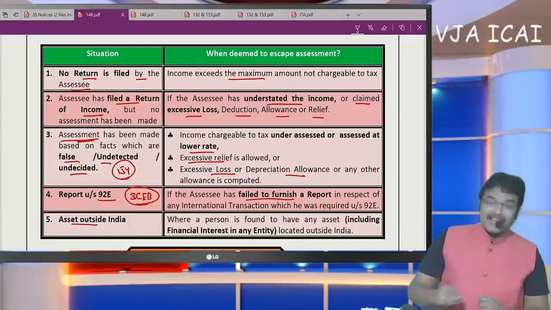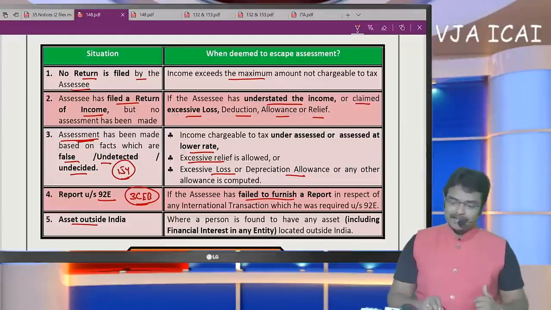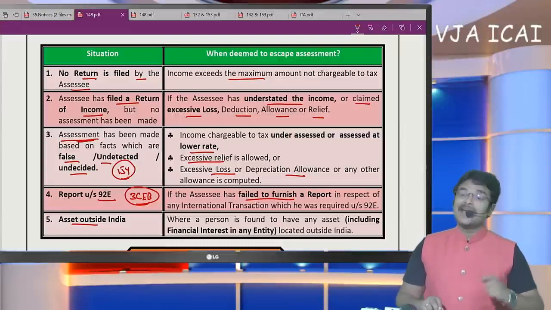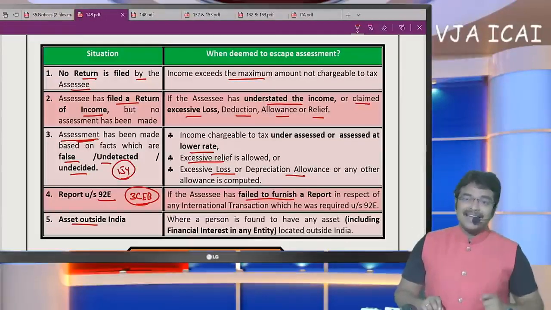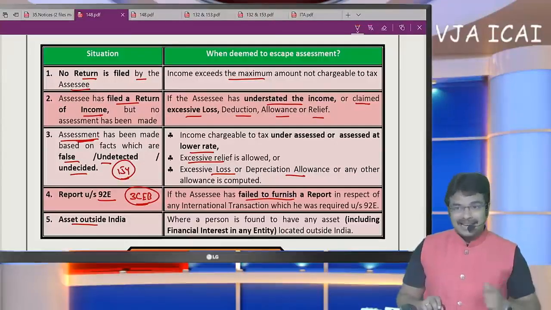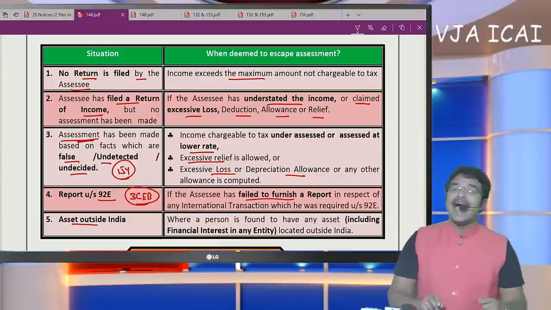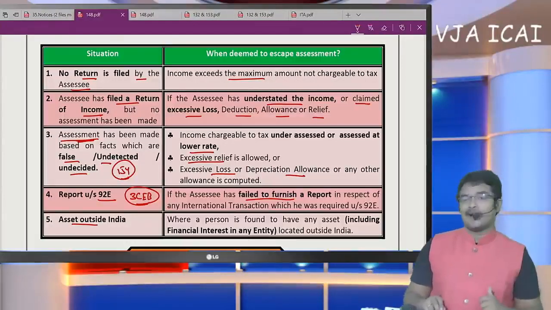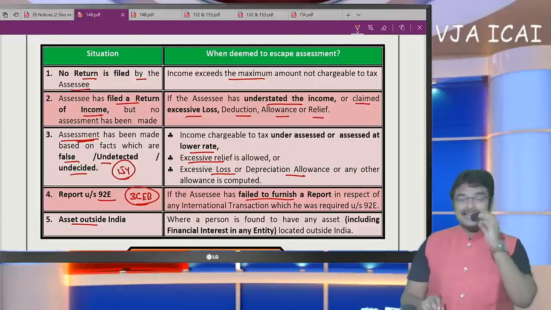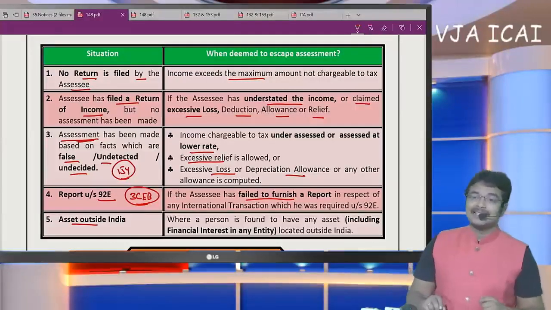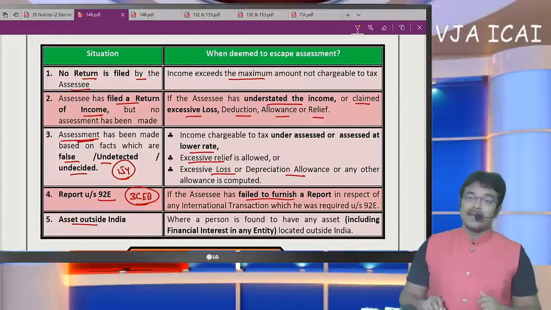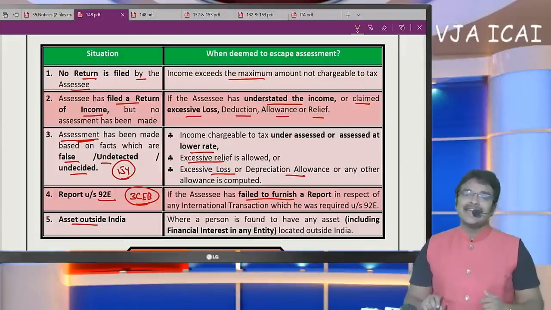And point number 5, when an asset is located outside India. The thing to be noticed here is, at the time of filing return by a resident, if the resident of India has any assets located outside India, those asset details, including foreign bank account details, must be disclosed in the return of income. If they do not disclose the details of the foreign assets in the return of income, then it is also called income escaping assessment.